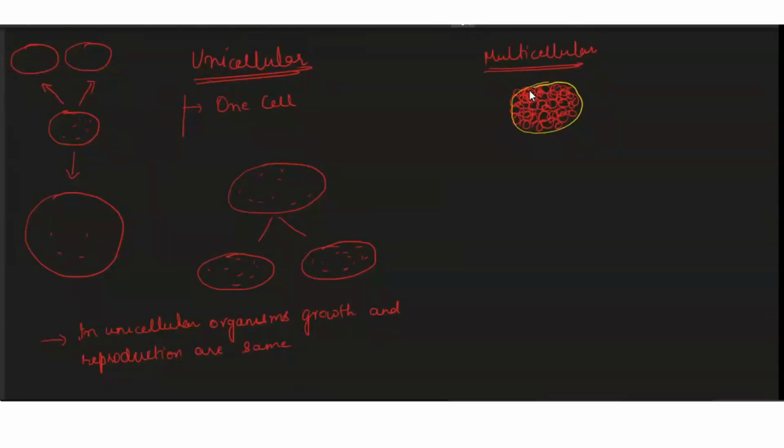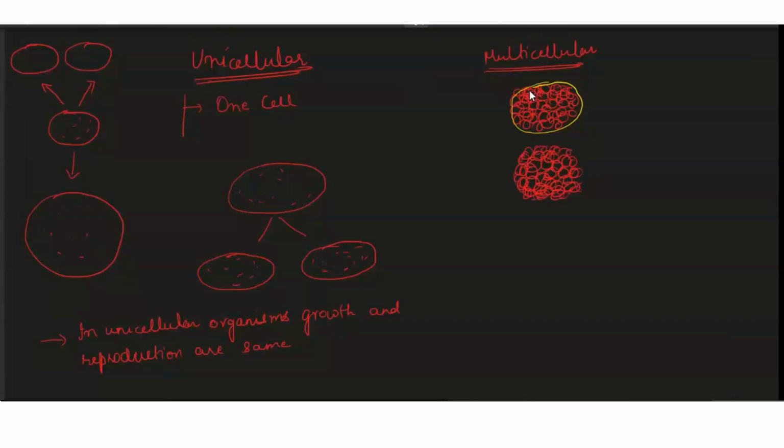So here you see that when individual cells try to reproduce, the number of cells will increase, or you can say that maybe the volume of the cell is increasing along with the number. So weight is always being gained by this organism.